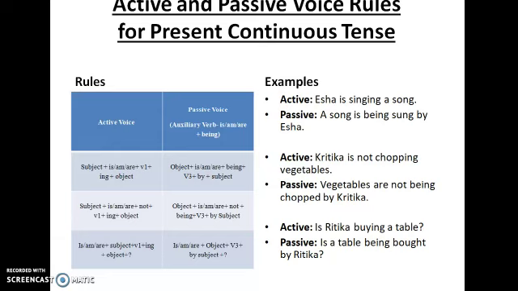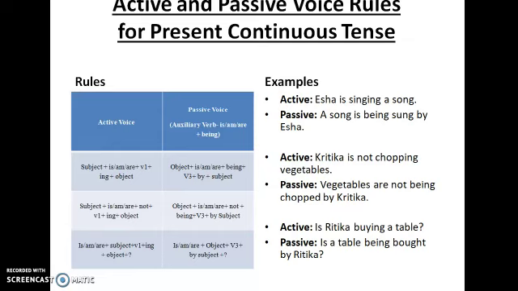You have the rules given there. First, you have to write the object. First rule, you can see the passive voice rule. First, bring the object. The object is a song. A song would be followed only by is. A song is plus being. You have to add a being to it. Being plus third form of the verb singing, which is sung. Sing, sang, sung. So, a song is being sung by Isha.